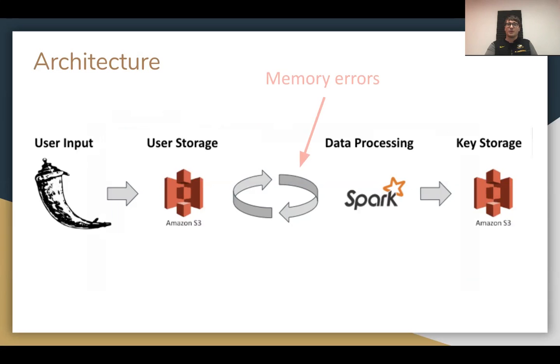This is where the problem occurs with my pipeline, because we wind up with memory errors. First of all, the data could be too large for the nodes, and this is easily handled by splitting the data up. But the problem is when I try to write back to S3. S3 has the disadvantage of not allowing you to append to the end of a document, so you have to write it all at once. But to do this, you need to pull it into a single node, and this would often overload my master node. So I came up with two solutions.